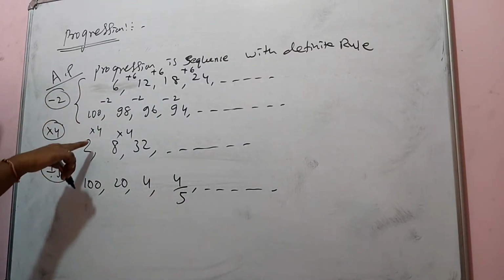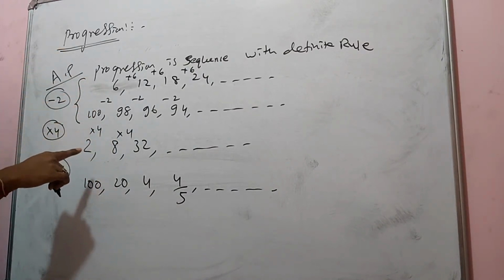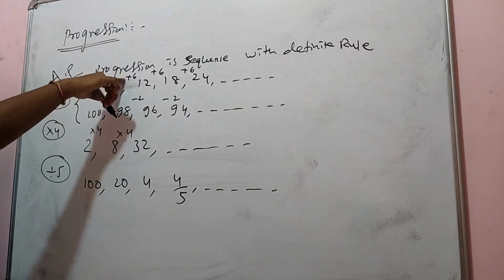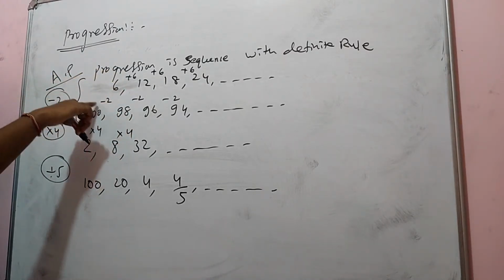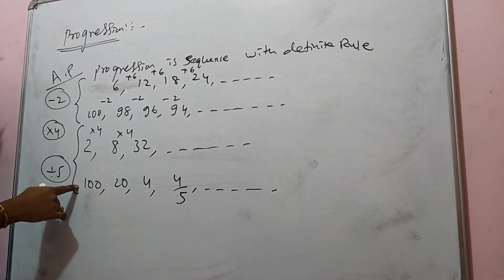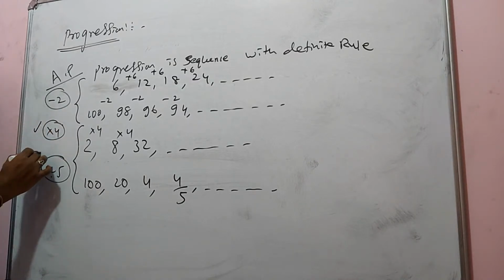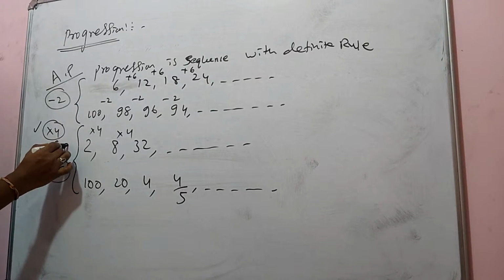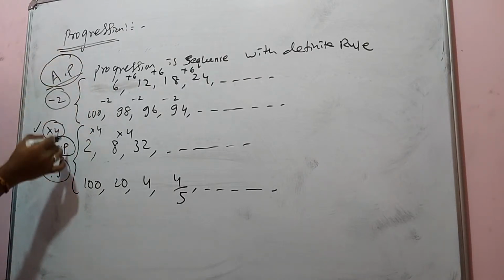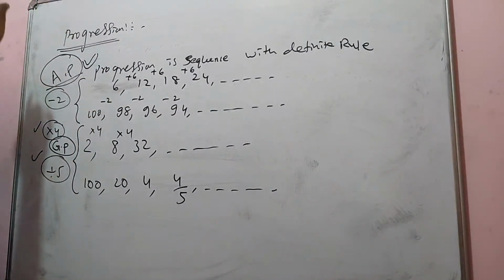Progression means a sequence which has a certain rule. But when you have a fixed number addition or subtraction, that is called arithmetic progression. When you have a sequence which is multiplication or division, that is called geometric progression. So we are going to learn these things, arithmetic progression and geometric progression. First, we are going to learn arithmetic progression.